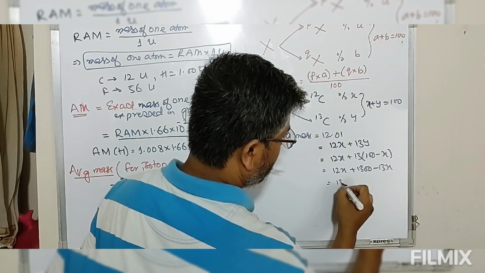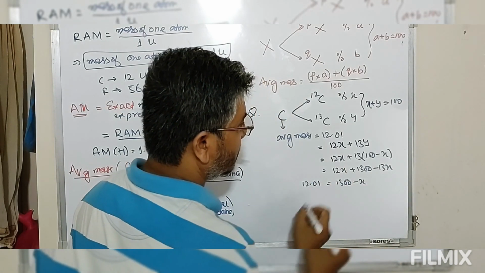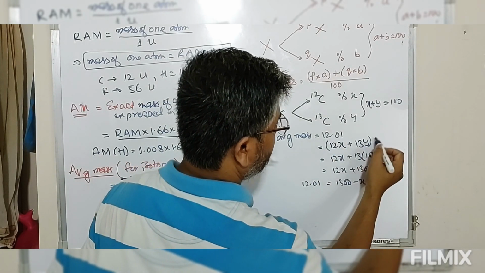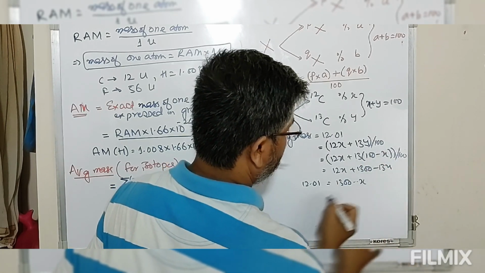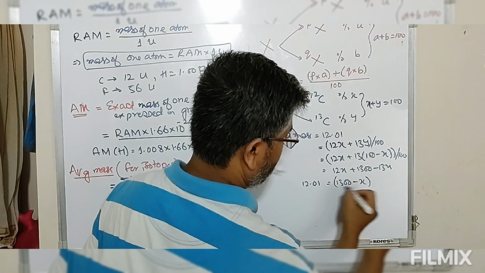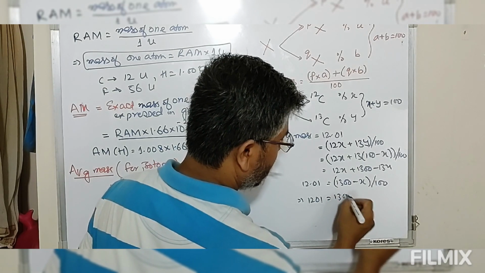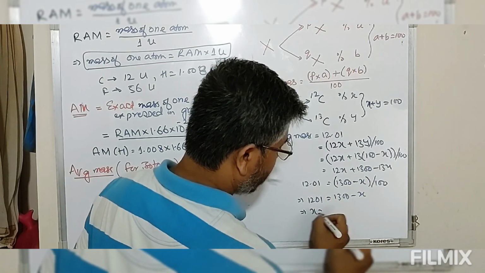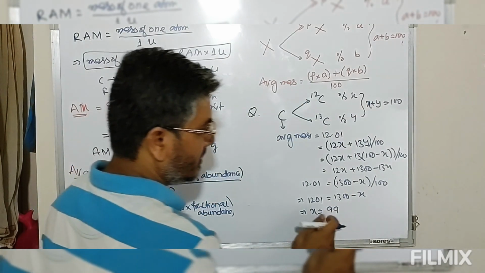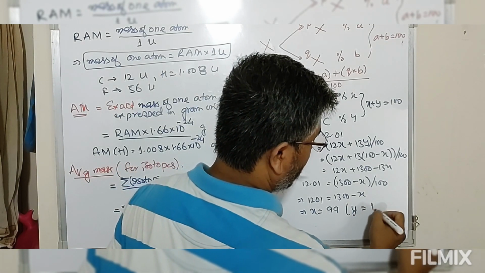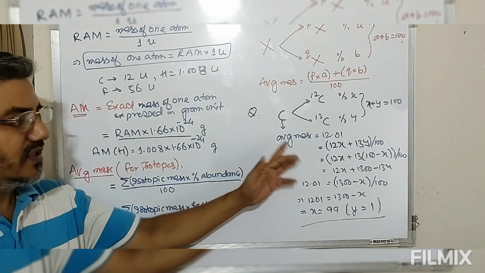So we say this is 1300 minus x, which is equal to 12.01 into 100, that is 1201. Therefore x is equal to 99. So the percentage of 12 is 99. Therefore y is equal to 1.